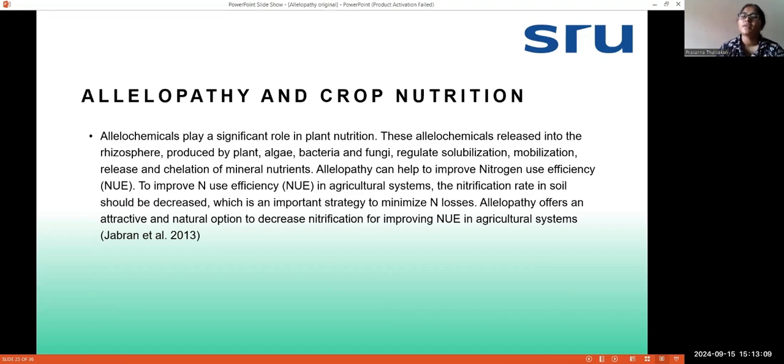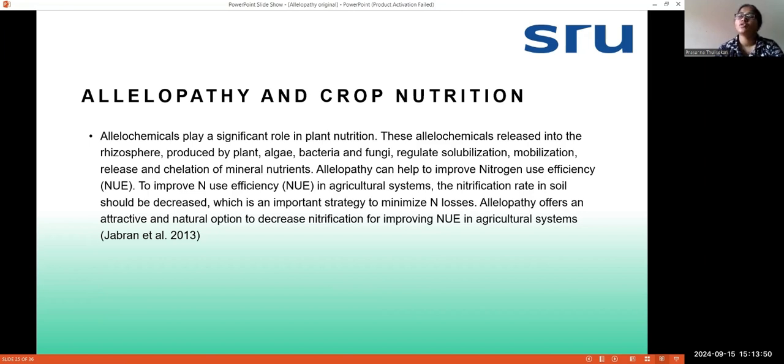So when these allochemicals are released into the atmosphere or into the rhizosphere, meaning the area where the roots of the plants are located, solubilization, mobilization, release and chelation of mineral nutrients are regulated by these allochemicals. So allochemicals are regulating these mineral nutrients, and allopathy is also improving the nitrogen use efficiency.